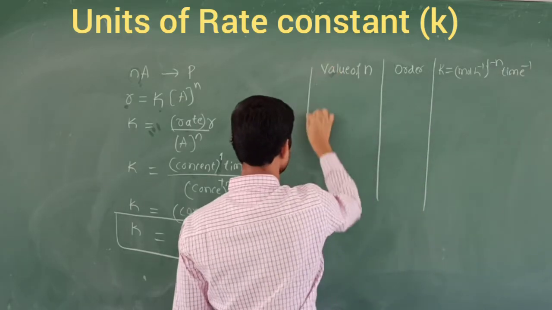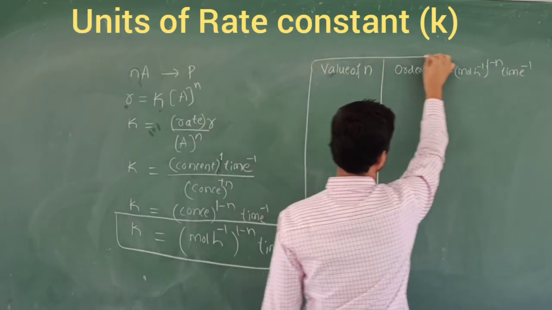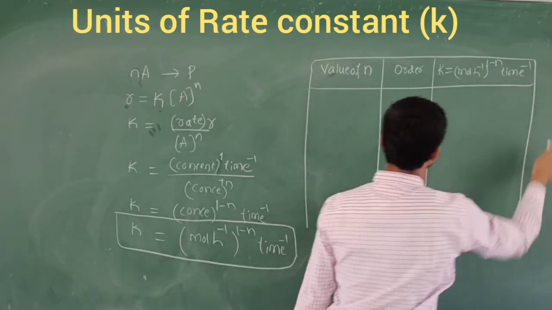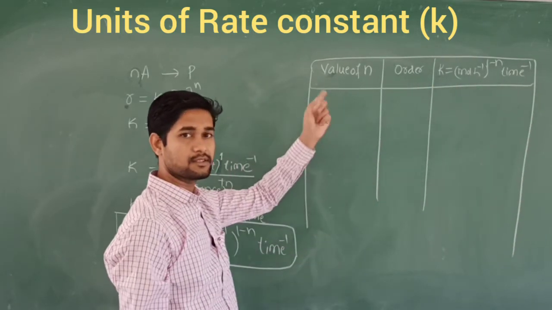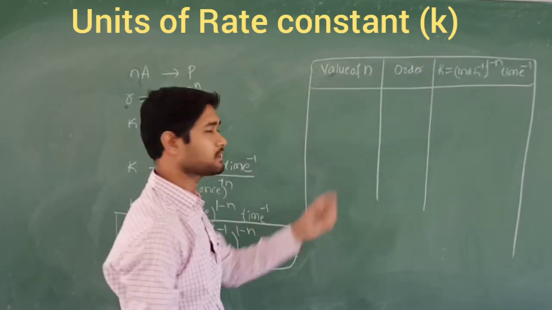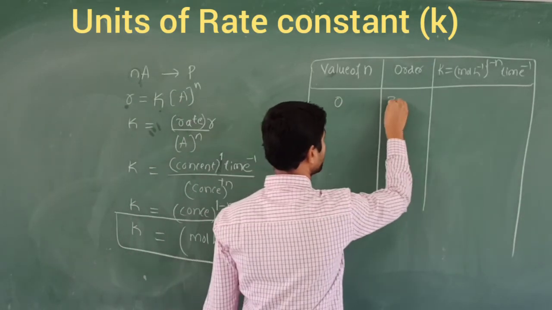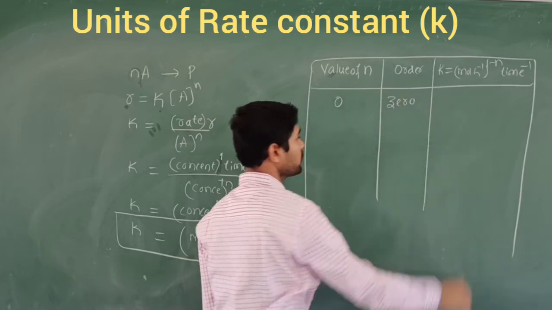This is the table we should make. First, the zero order: n is equal to 0. When n is equal to 0, we call that type of reaction a zero order reaction.